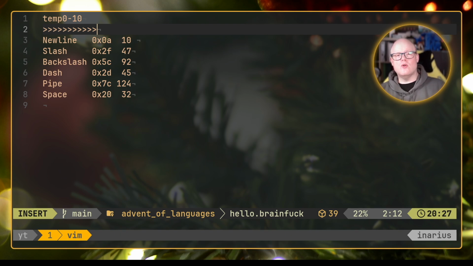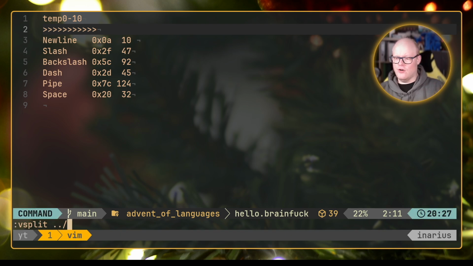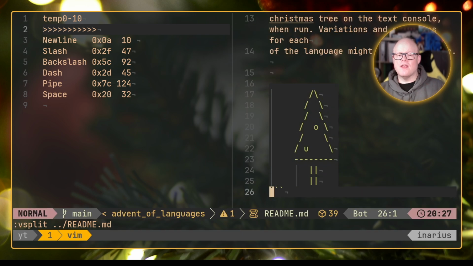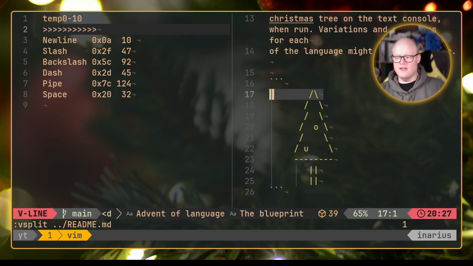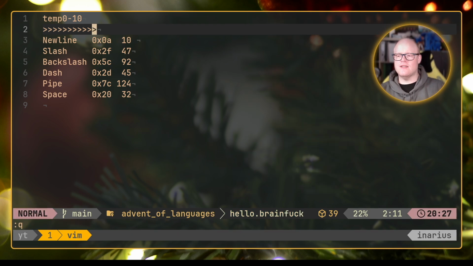However, maybe we want to store something else first. If you remember from our Christmas tree here, we need those groups, those levels that our tree consists of, and usually we make those configurable in our applications. I would like to make this configurable in our Brainfuck application as well. Here we currently have 3, so let's maybe start with that.